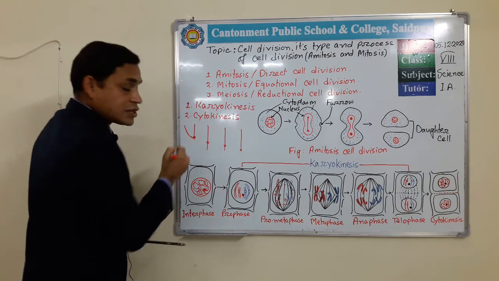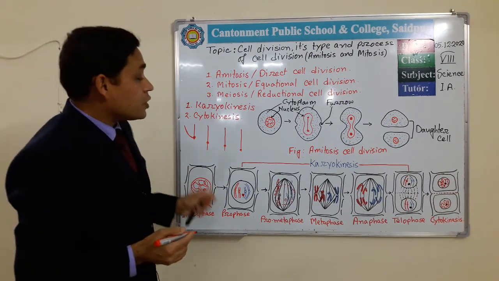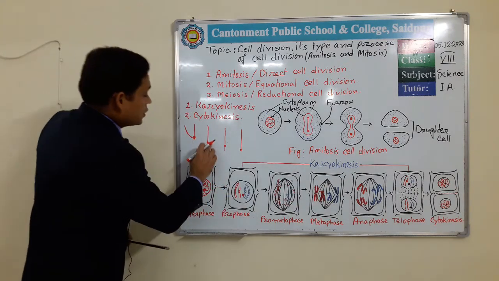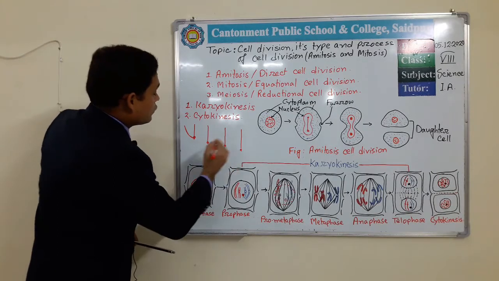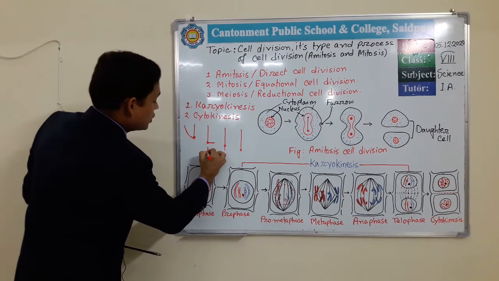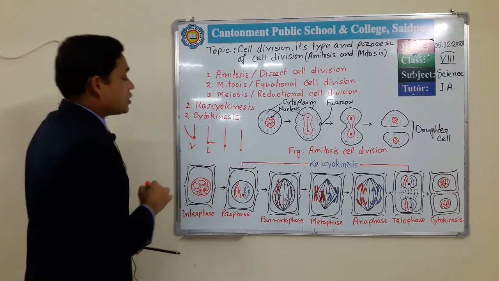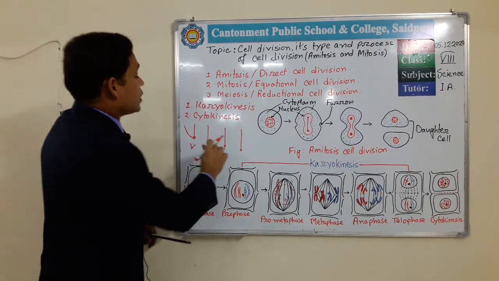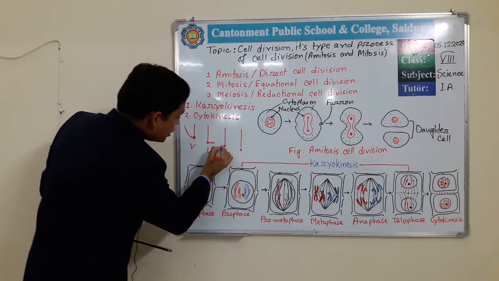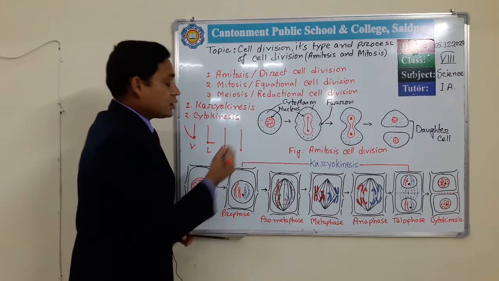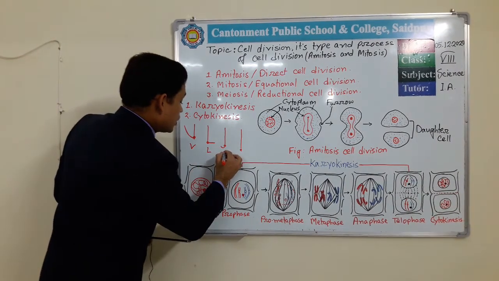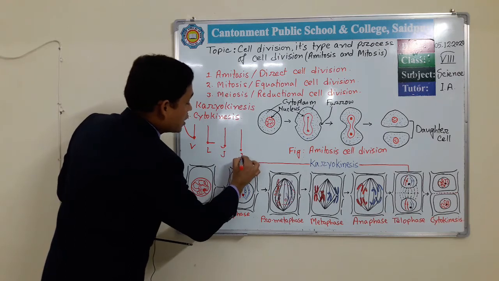In this movement, as I mentioned, the centromere remains ahead and the chromatids follow these centromeres. When it moves during the anaphase stage, it takes this type of shape, this L shape. This is L shaped and this is V shaped, and in another case, in movement the chromosome looks like a J shaped structure, and here the chromatids can't bend, that's why it looks like an I shaped structure. Here this is J shaped and this is I shaped.